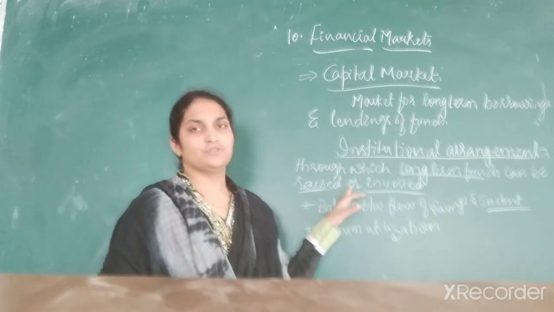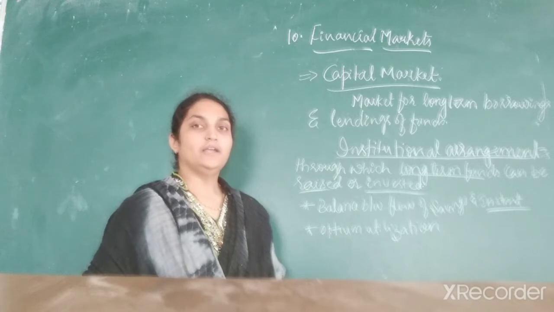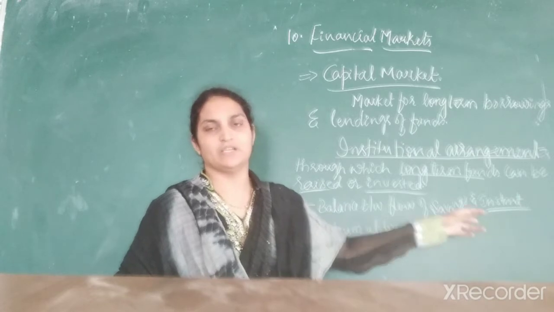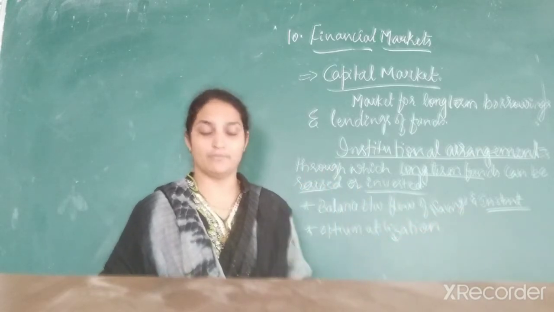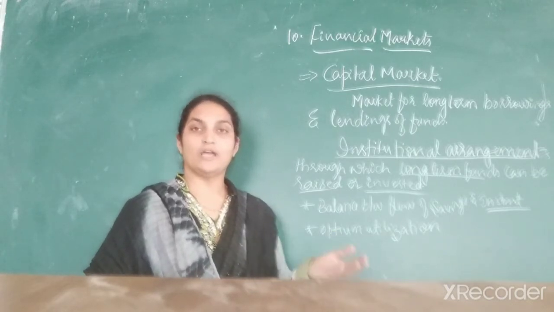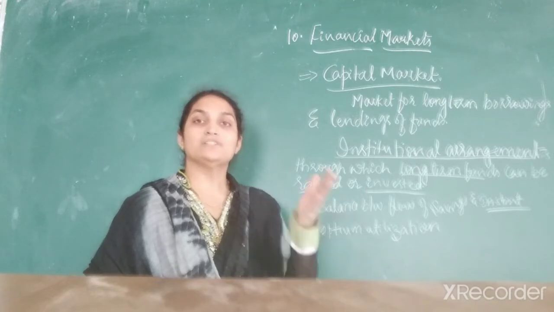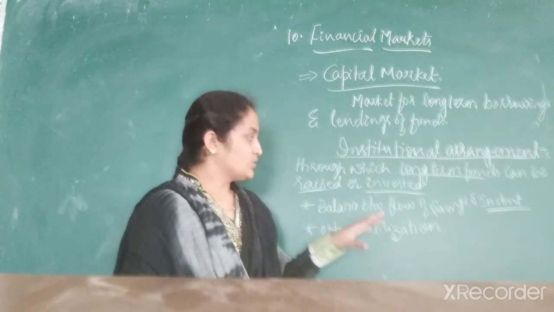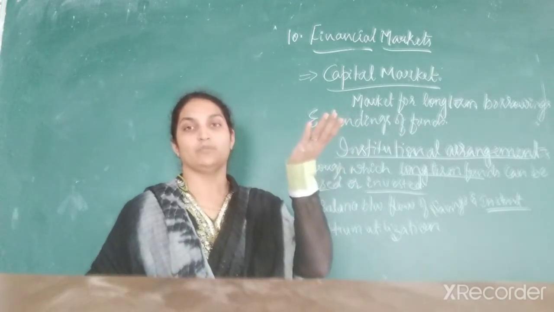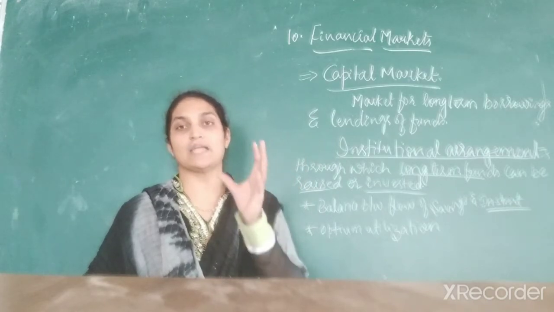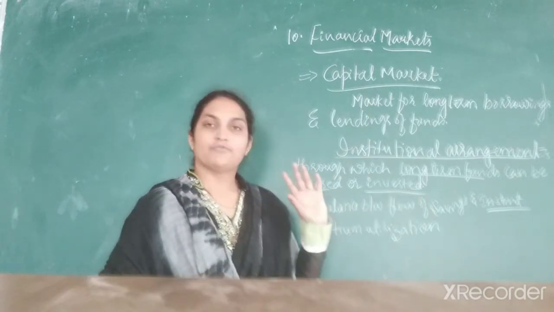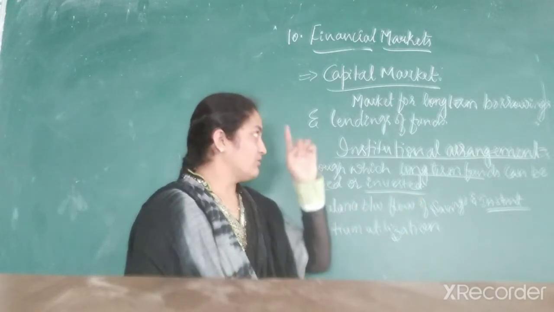The main objective of the capital market is to coordinate and balance between the flow of savings on one hand and the flow of investment on the other, which leads to the capital formation of a country. You have to invest the amount for a productive purpose so that capital formation can be increased. Capital formation is nothing but the capital goods a country possesses during a financial year. That is an objective of the financial market.